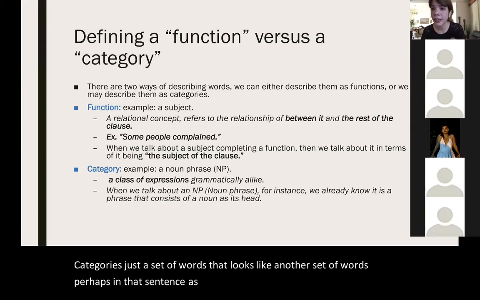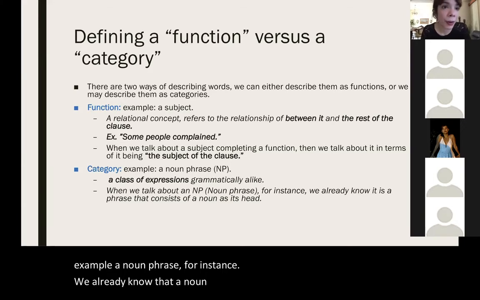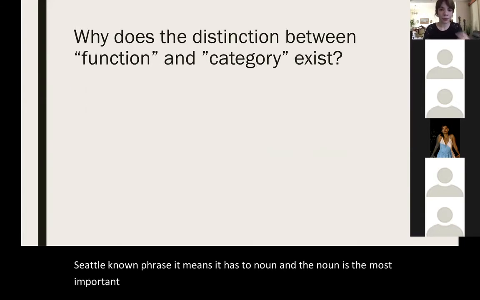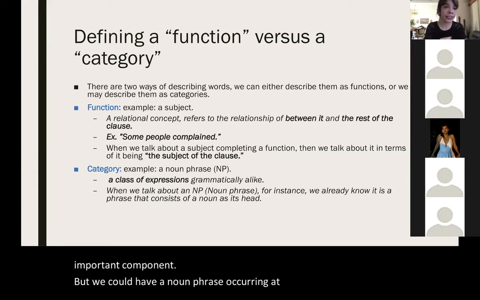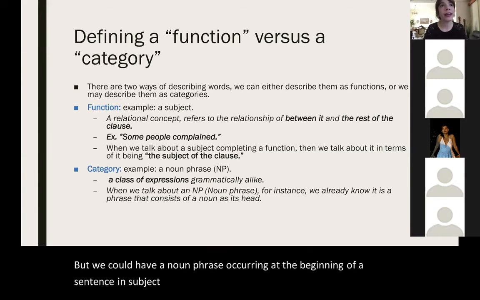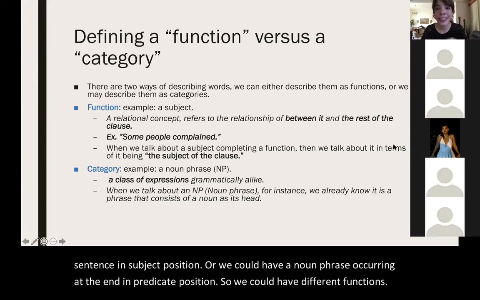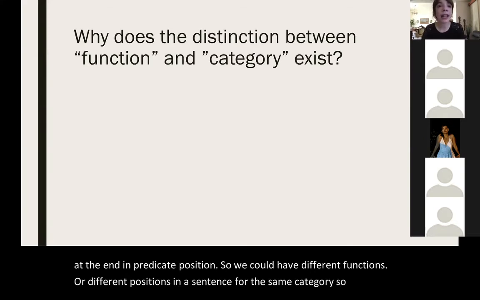So when we talk about, let's give an example, a noun phrase, we already know that a noun phrase has to have a noun. If something is a noun phrase, it means it has the noun, and the noun is the most important component. But we could have a noun phrase occurring at the beginning of a sentence in subject position, or we could have a noun phrase occurring at the end in predicate position. So we could have different functions or different positions in a sentence for the same category. So let's see how that looks.